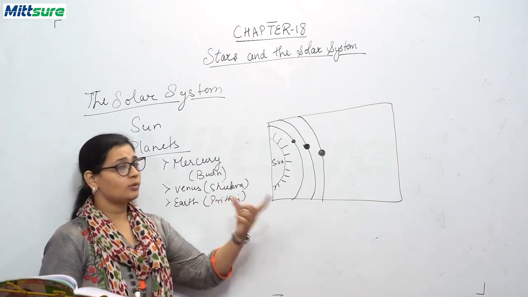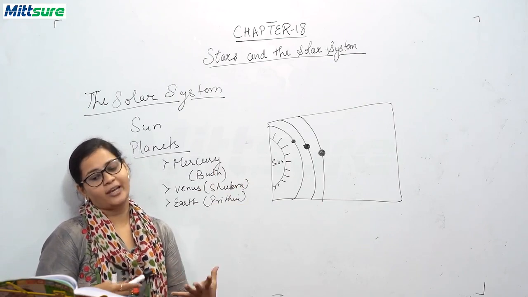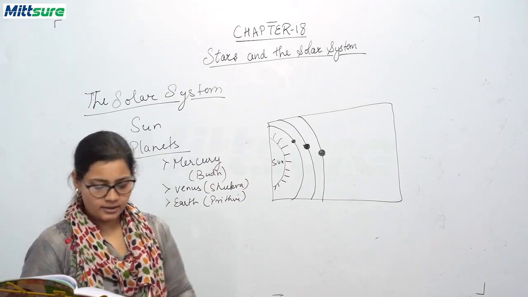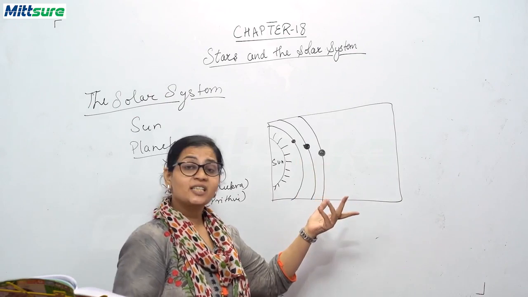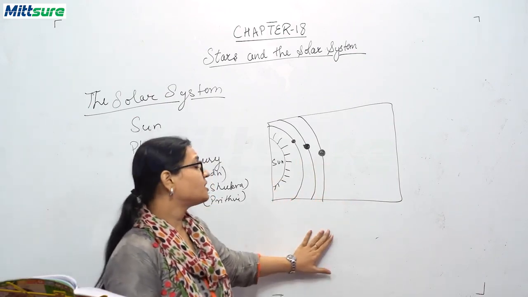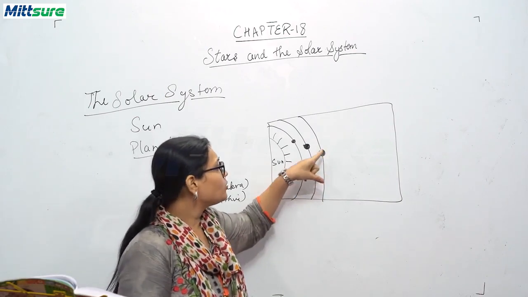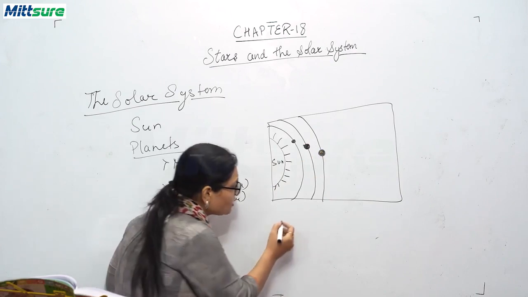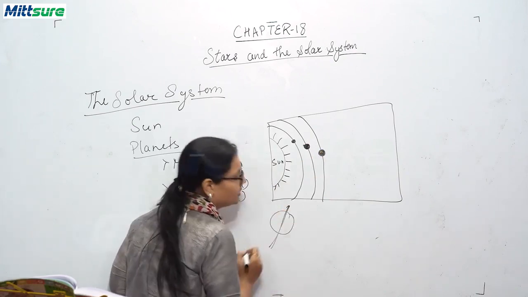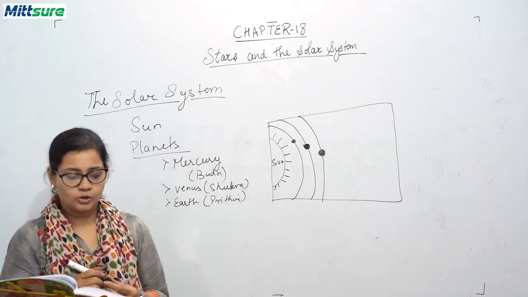It revolves around the sun in approximately 365.25 days, and it also rotates on its own axis, which gives us day and night. There are various seasons on our earth because the axis of earth on which it rotates is slightly tilted, so that's why we have various seasons.